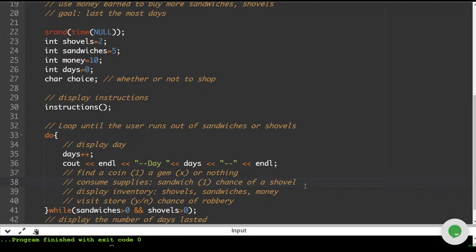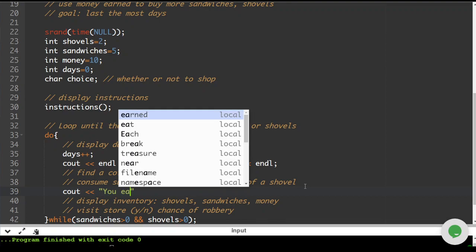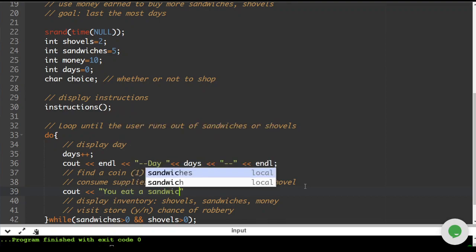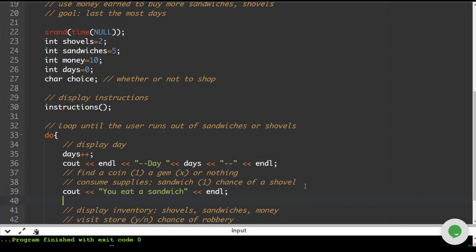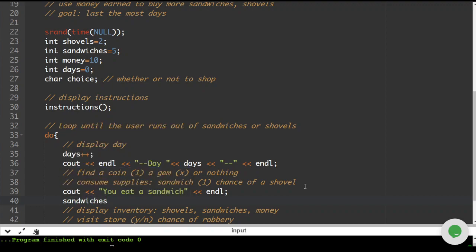Okay, so under consume supplies, what we're going to do is cout: every time this happens, you eat a sandwich. And then the result of you eating a sandwich will be sandwiches minus minus. Okay, so every time you go through, you eat a sandwich.